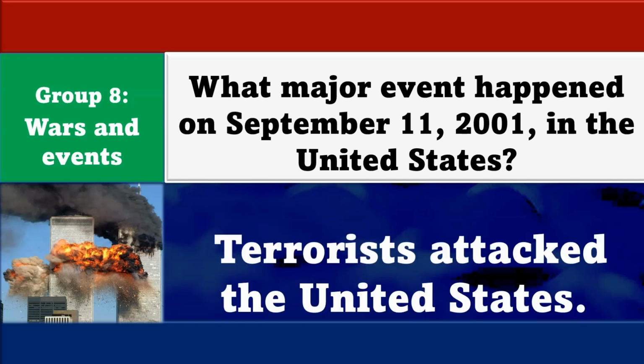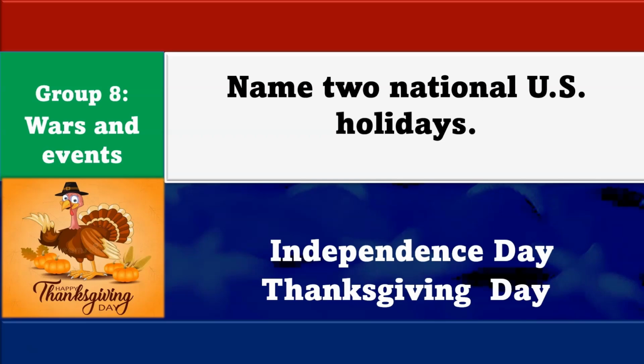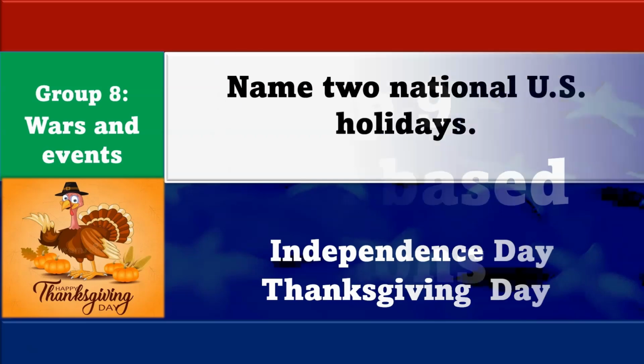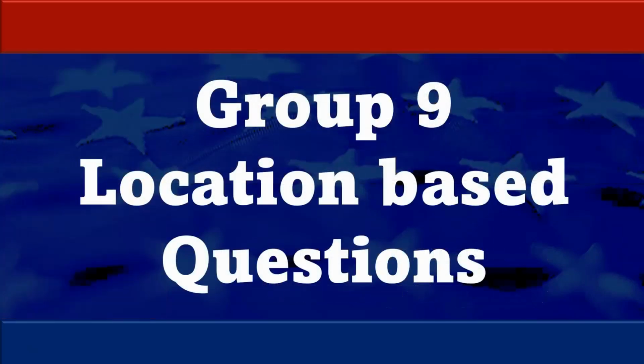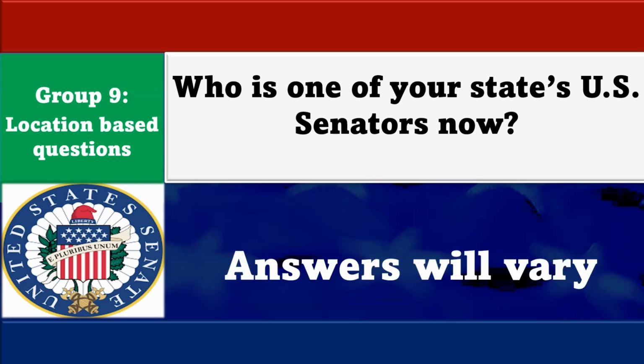What major event happened on September 11, 2001 in the United States? Terrorists attacked the United States. Name 2 national U.S. holidays. Independence Day and Thanksgiving Day. Now let's move on to the last group, group number 9, location-based questions. Who is one of your state's U.S. senators now? Answers will vary here, depending on where you live.